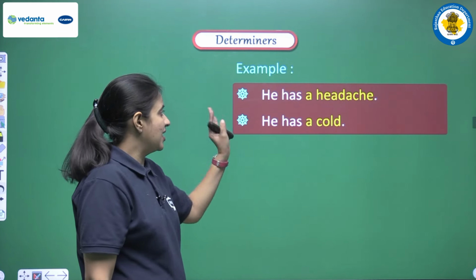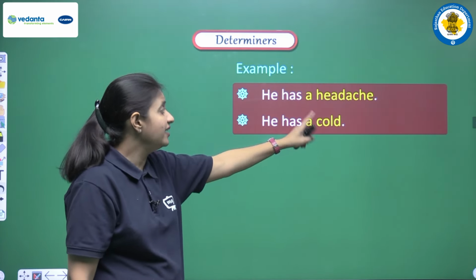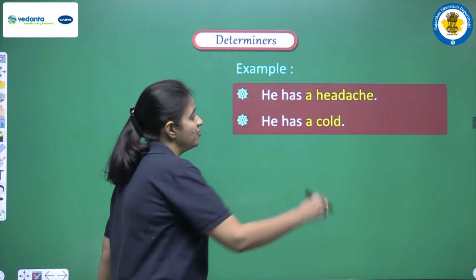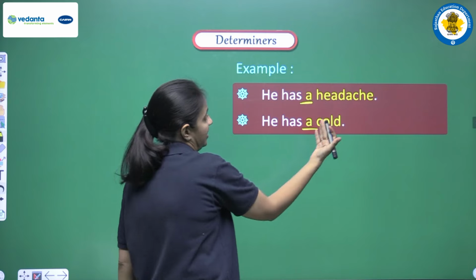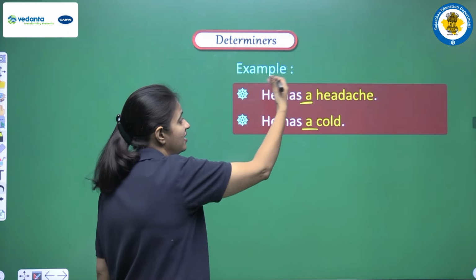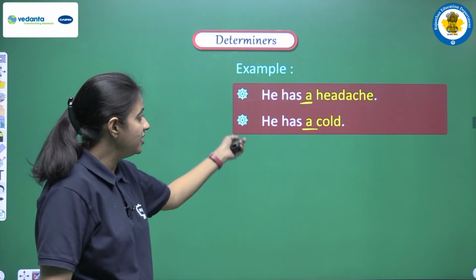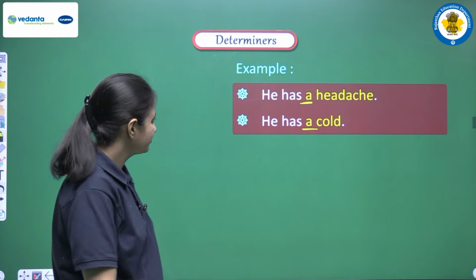Next we are having the examples. He has a headache, he has a cold. So suppose we are having blank here, so in these blanks we have to write a, and our sentence will be he has a headache and he has a cold.